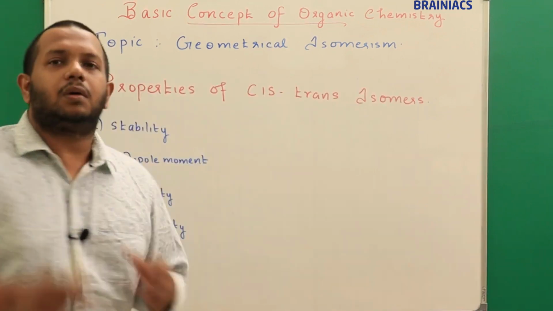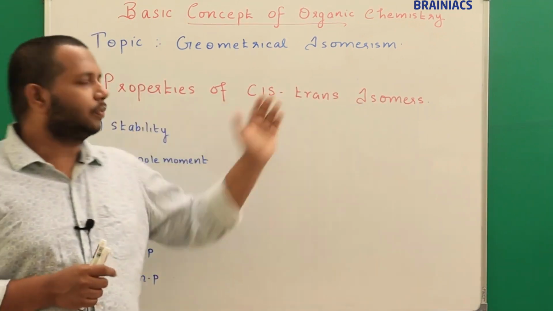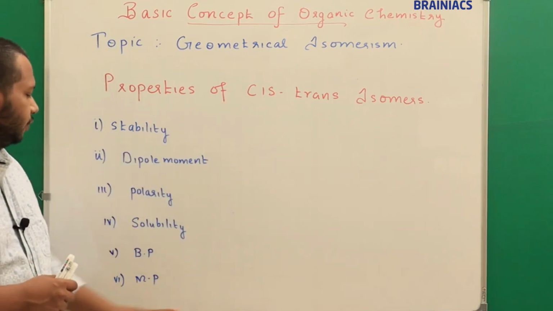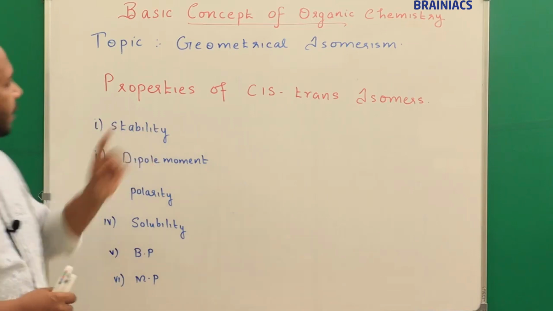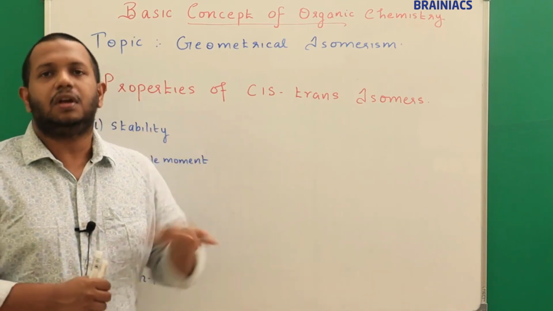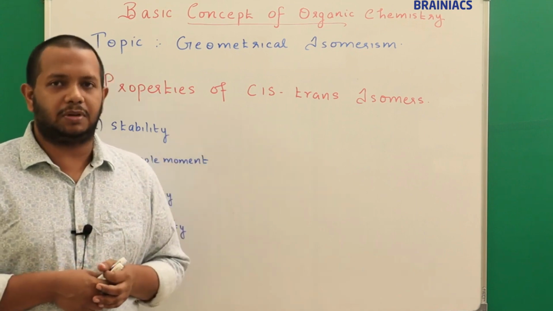Okay. Now let's compare the properties of cis-trans isomers with respect to the following parameters. So the first question here is stability. If you compare the stability of a cis isomer with the trans isomer, which will be having more stable nature?